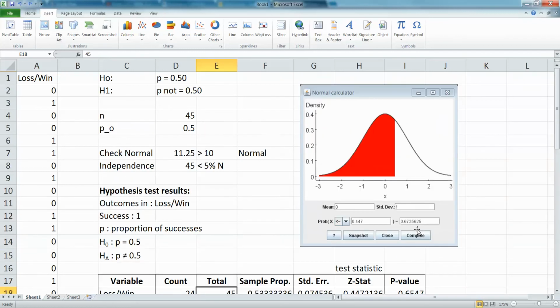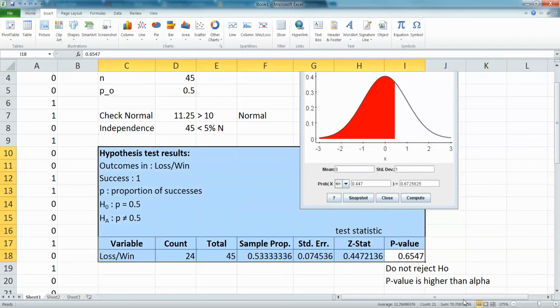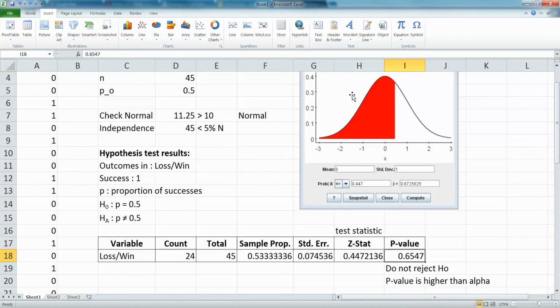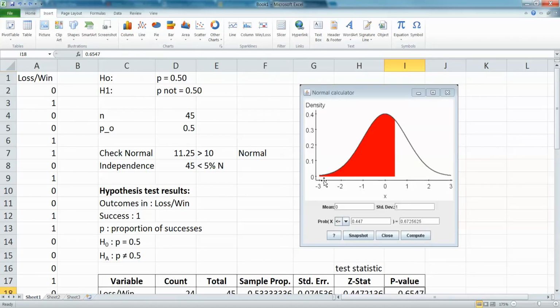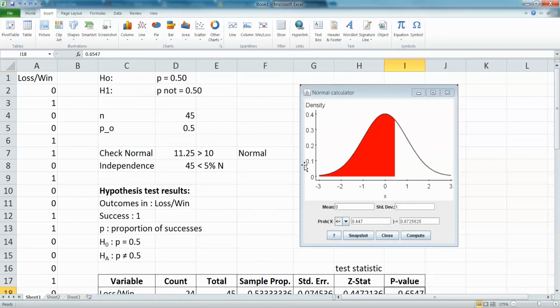I usually do ask for drawings like this, so you don't have to do the calculation. It's already done for you, sitting there in the output. So it's 0.65, but you have to label that 0.447 is where that boundary line is, and that the red area you shade is 0.6547.